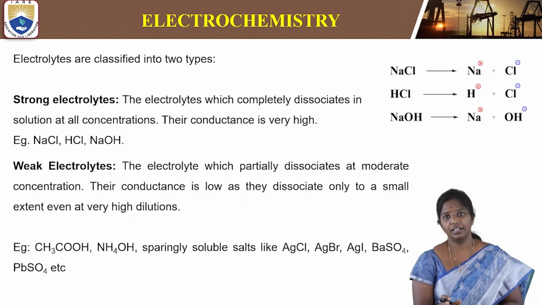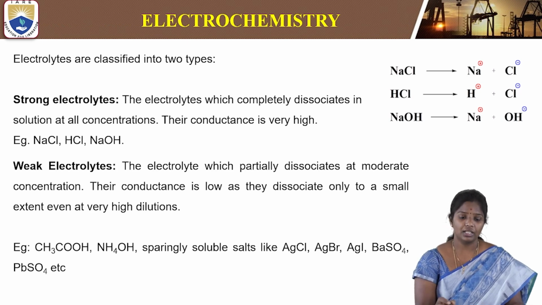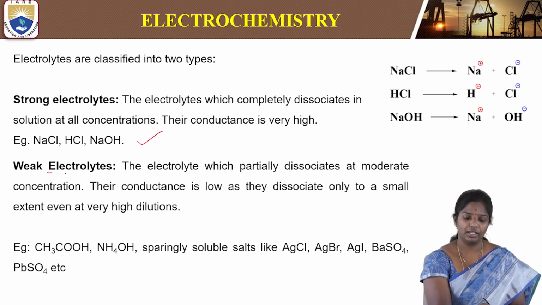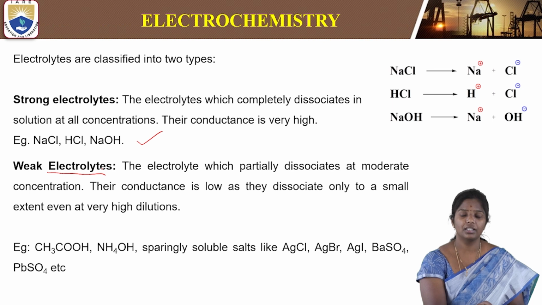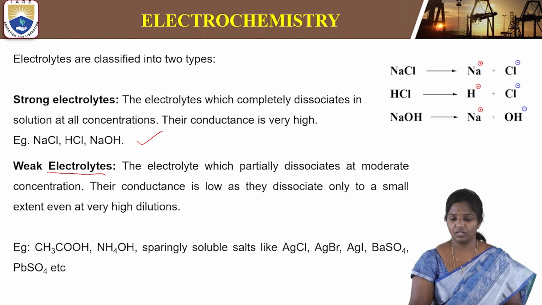To understand electrolytic conductance further, we should understand what electrolytes are and their classification. There are basically two types of electrolytes: strong electrolytes and weak electrolytes. Electrolytes are salts dissolved in a solution. For example, when NaCl is dissolved in solution, there is scope for dissociation of ions, which takes place as Na+ and Cl-.